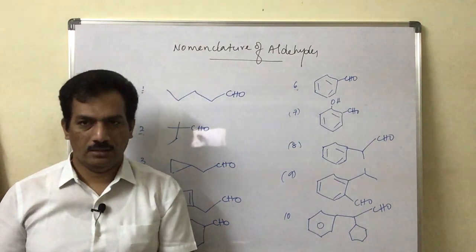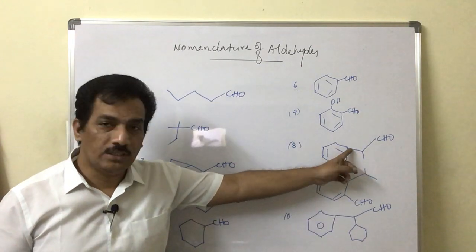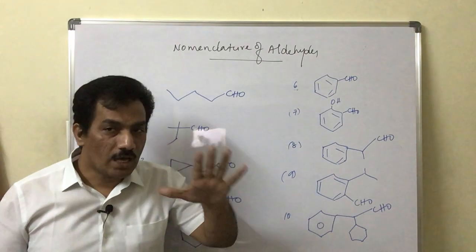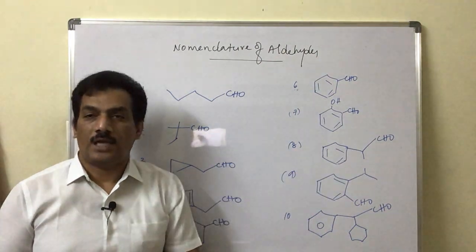Simply you can say that when CHO is directly linked to benzene ring, it is considered as aryl aldehyde. In case if CHO group is not directly linked, say for example in this compound, just you observe in this example that CHO is not directly linked to benzene ring. Instead, it is present on the side chain.